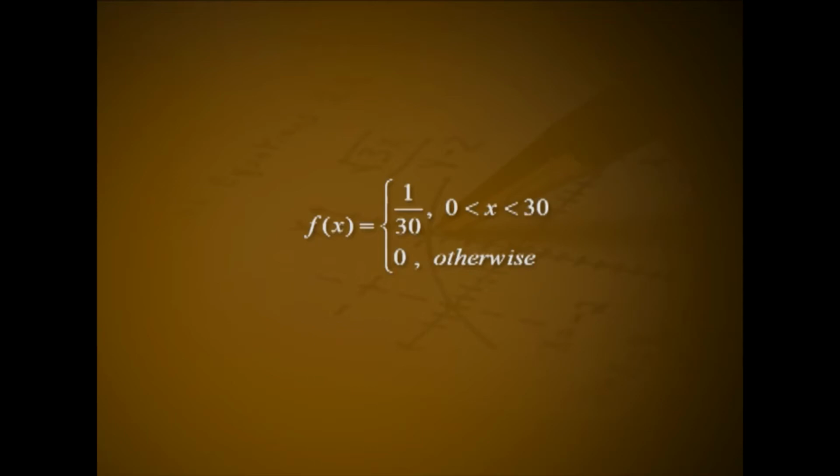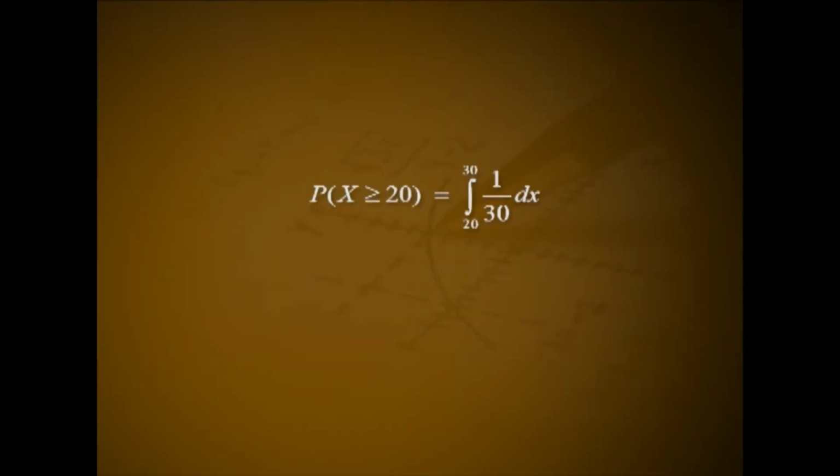Then the PDF of X is f(x) = 1/30 for 0 < x < 30 and equal to 0 otherwise. The probability that the waiting time is at least 20 minutes is P(X ≥ 20), that is the integral from 20 to 30 of 1/30 dx, that is 1/30 into (30 − 20), that is 1/3.